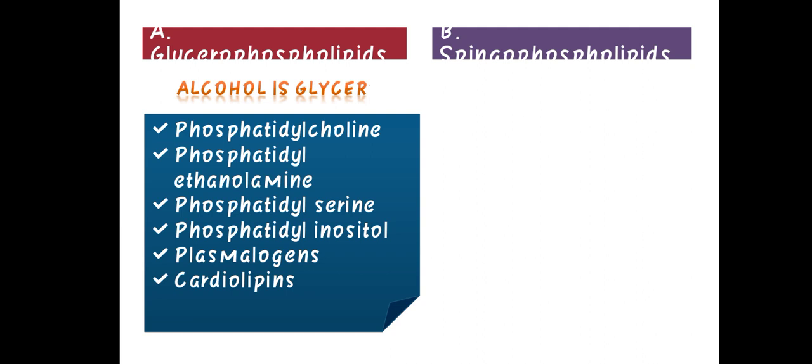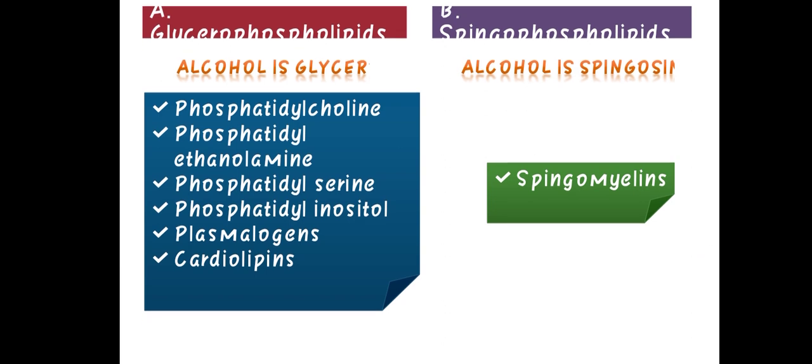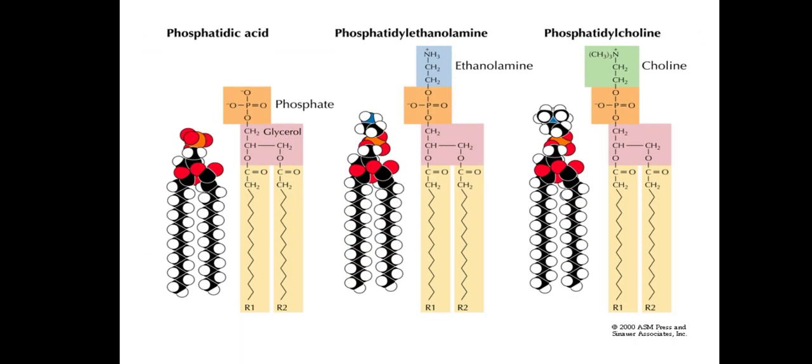The alcohol is glycerol in phosphatidylcholine, phosphatidylethanolamine, phosphatidylserine, phosphatidylinositol, plasmalogens, and cardiolipins. The alcohol in sphingomyelin is sphingosine. Here are the structures, so we can see them.